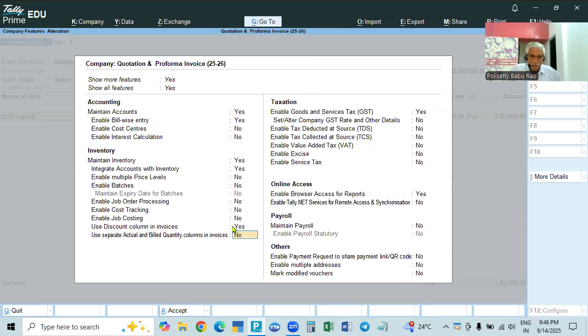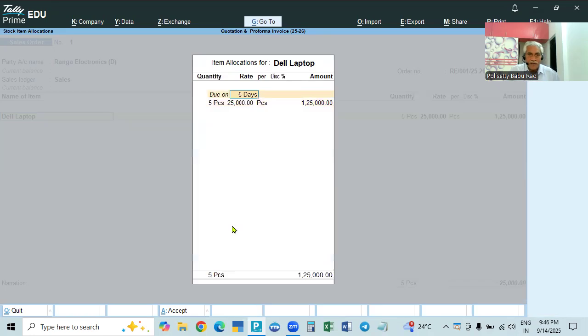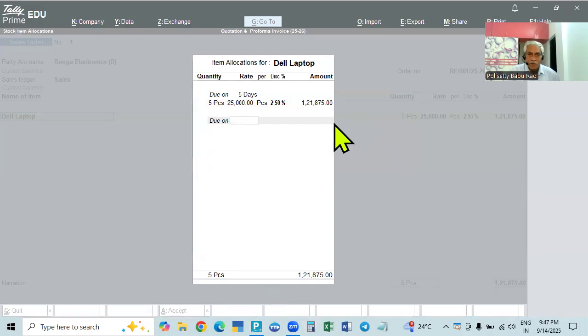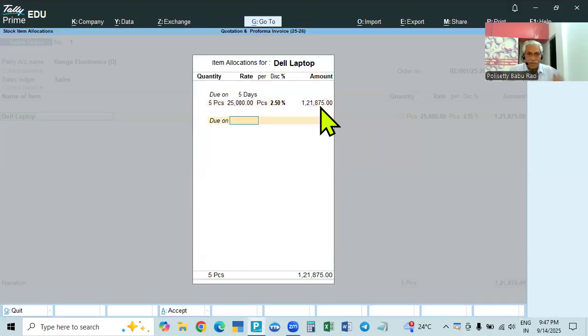You make it yes. If you make it yes, now if you type it, see here, this 25,000, and here the discount percentage is there. For example, we are giving 2.5%. It will calculate the percent of discount, and the net amount will be shown here. Okay, net amount is shown. You see what the discount is on? 25,000 minus 2.5%, net rate will be 24,375, into 5 numbers, 1,21,875. Okay, right.